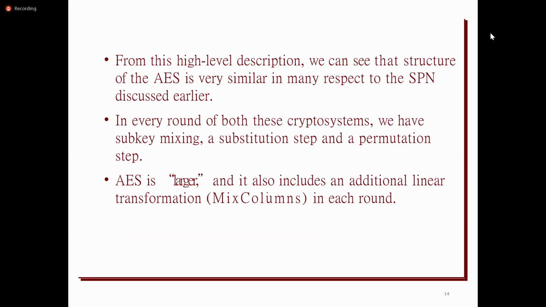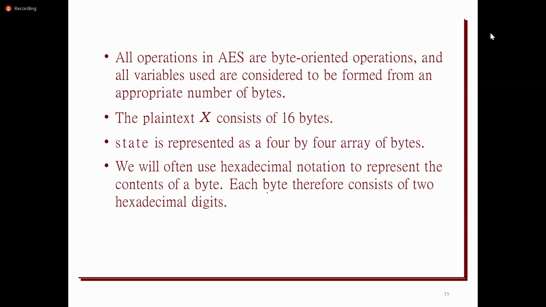Here we'll see the internal representation of all these 4 operations. AES is going to use all byte-oriented operations. Everything will be represented in a hexadecimal format. 128-bit values will be represented in hexadecimal format, and 128 bits will be represented in 16 bytes.